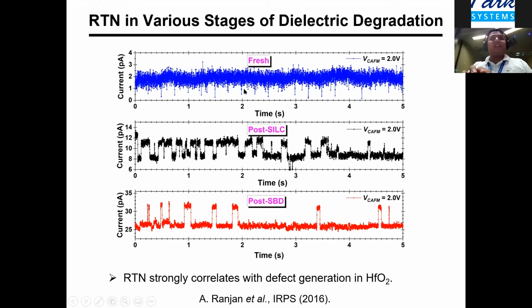Again, what you are seeing here is that we have ALD HfO2 samples to start with. We don't see any kind of noise, and this is expected because ALD samples are known to have very low defect densities, and typically with a smaller probe area, we are not able to pick up those defects. But as and when we create defects, one can see a two-level signal, and when we further stress, we can see an overall increase in the leakage current and also the time constant of the RTN changes as well. So this RTN strongly correlates with defect generation in HfO2 at the nanoscale.